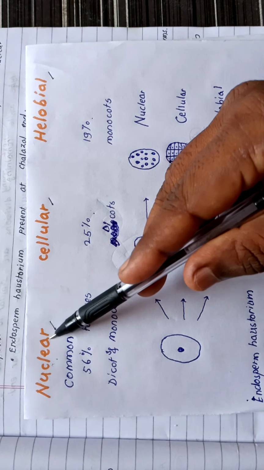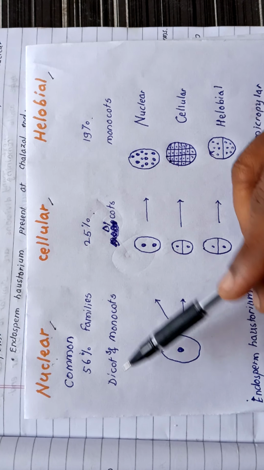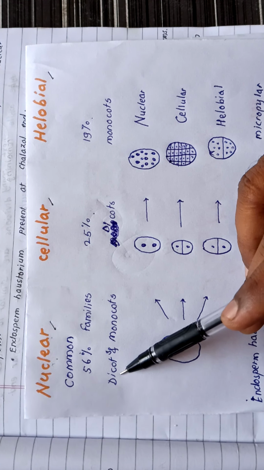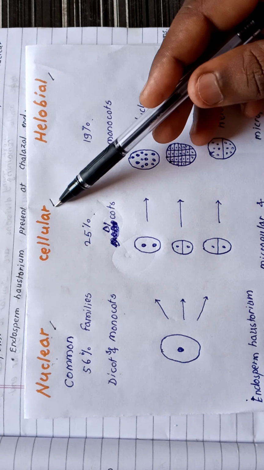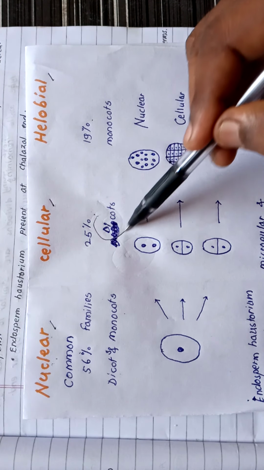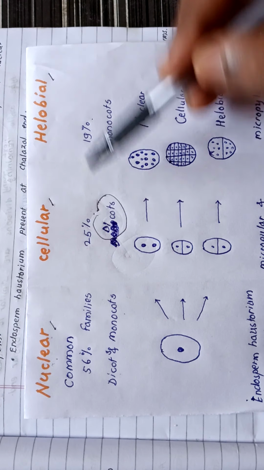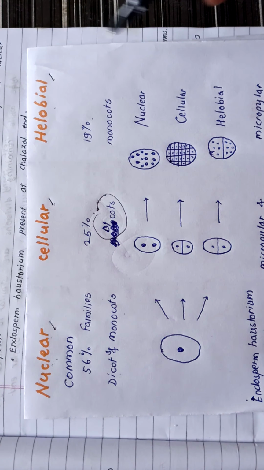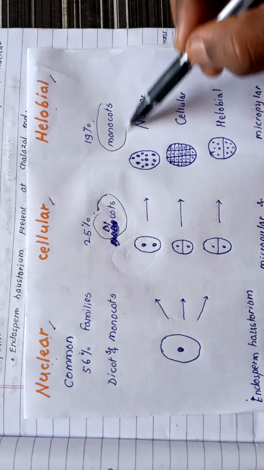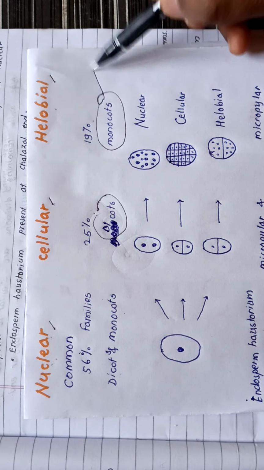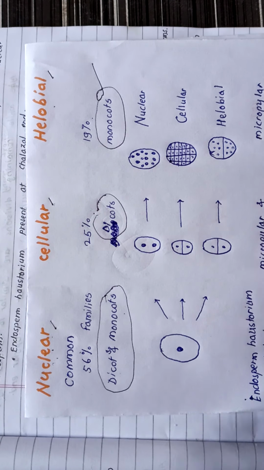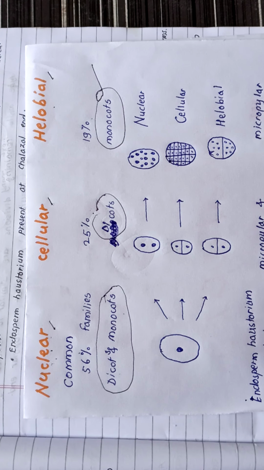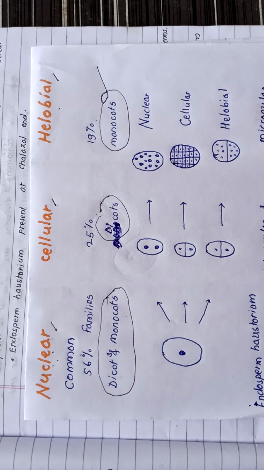The nuclear endosperm is present in dicots as well as in monocots. The cellular endosperm occurs only in dicots, while the helobial endosperm is absent in dicots, present only in monocots.